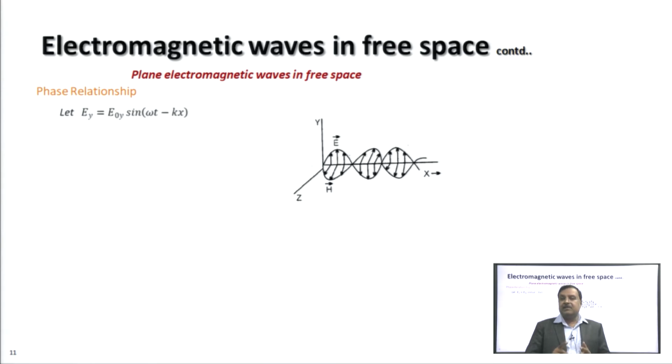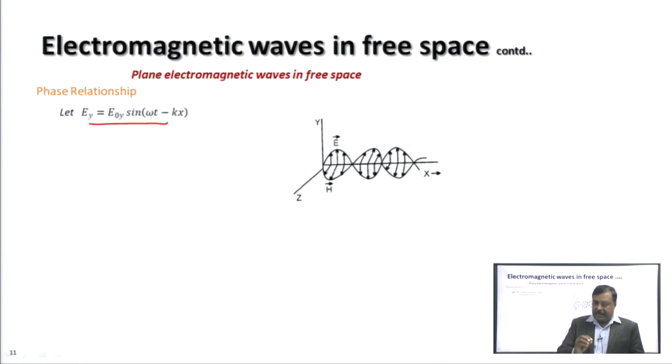So, the electric field has only a y component, and we suppose that the y component of the electric field is given by this wave equation, E y equal to E 0 y sin (omega t minus k x). So, what is the phase of the y component of the electric field here? It is omega t minus k x.